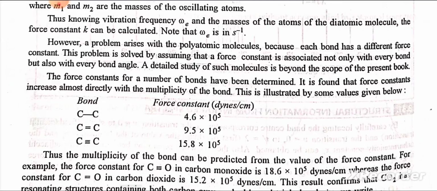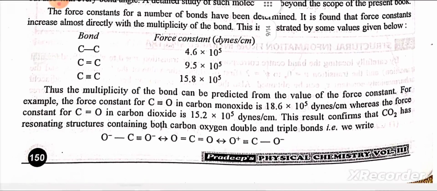Bond carbon-carbon single bond, force constant in dynes per centimeter is equal to 4.6 into 10 raised to the power 5. For carbon-carbon double bond, force constant is equal to 9.5 into 10 raised to the power 5. Carbon-carbon triple bond, force constant is equal to 15.8 into 10 raised to the power 5. Thus, the multiplicity of the bond can be predicted from the value of the force constant.